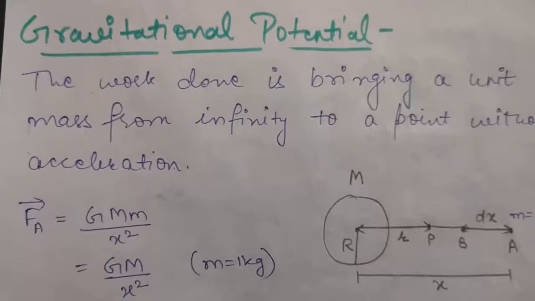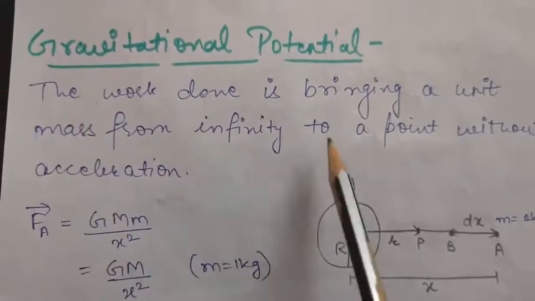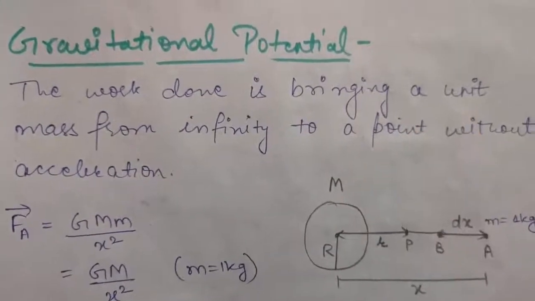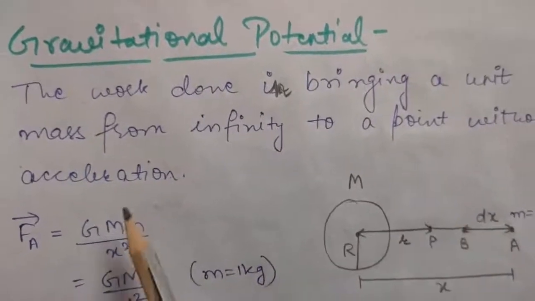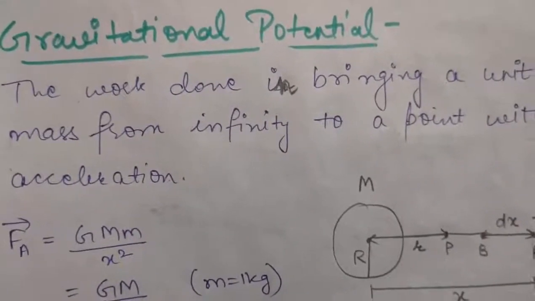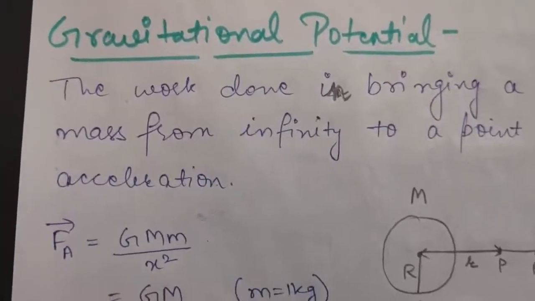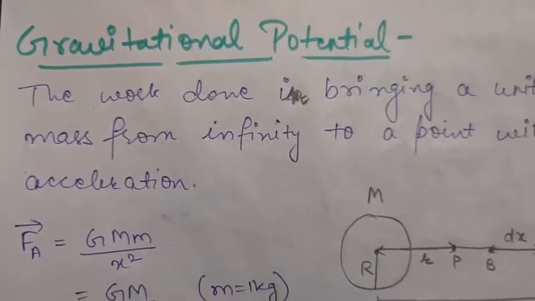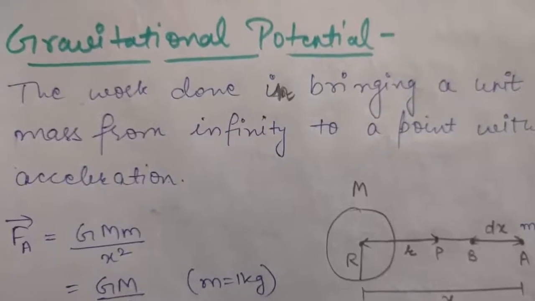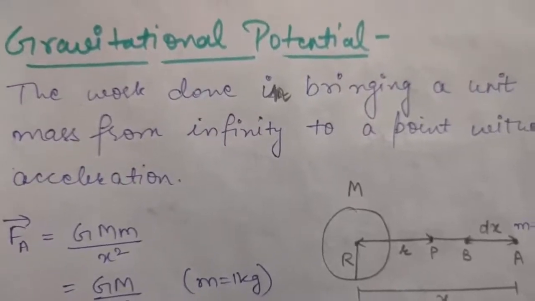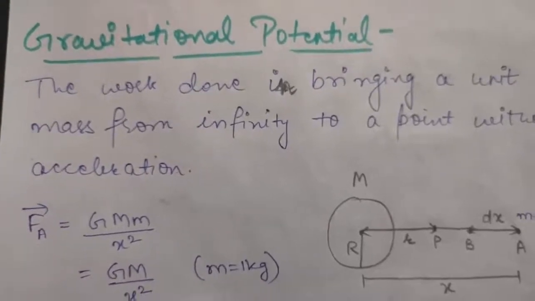Okay, so the next topic is gravitational potential. To define it, the work done in bringing a body of unit mass from infinity to a point without acceleration is called gravitational potential. That is, if at any point you want to calculate gravitational potential, then you just have to bring a body of unit mass from infinity to that point, and the work done in bringing that unit mass body from infinity to that point will give you the value of gravitational potential at that point.